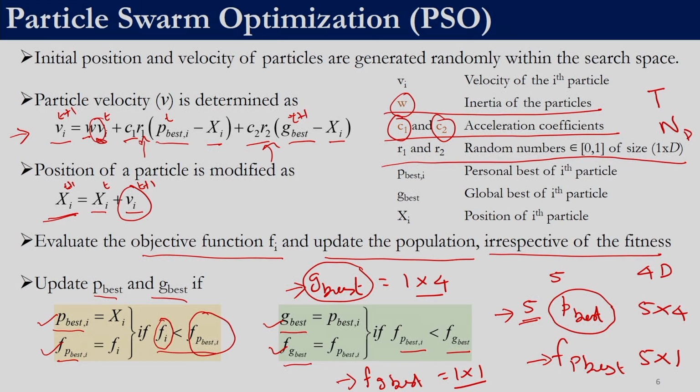So, there is a small mistake in this slide, right. As we have discussed, global best would be only one, right. For the entire population there is only one global best. So, this is not of the ith particle, right. Personal best is for every particle, but for the global best we have only one global best for the entire population, right. It is not global best of the ith particle. So, this is actually a typo over here.